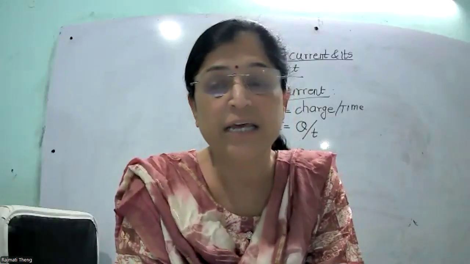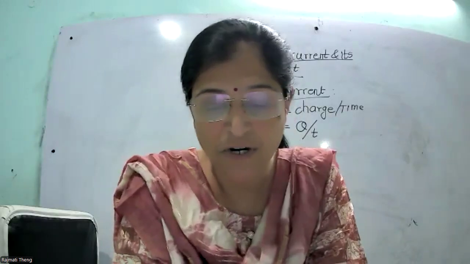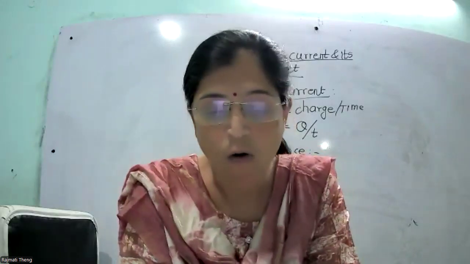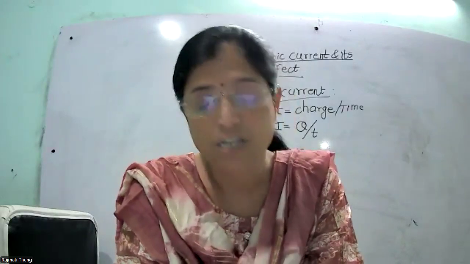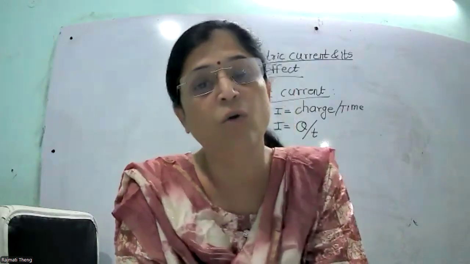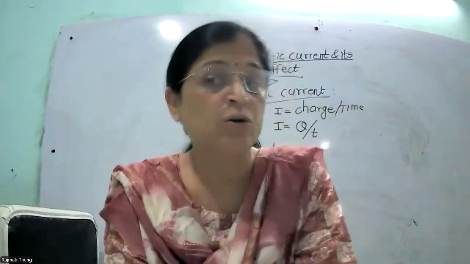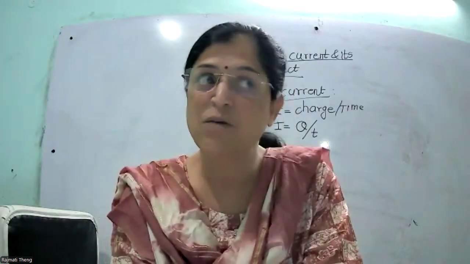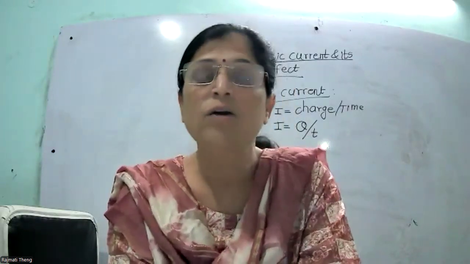So there is some hindrance in the flow of current, while some materials allow it to flow through easily, and some do not allow the current to flow easily.